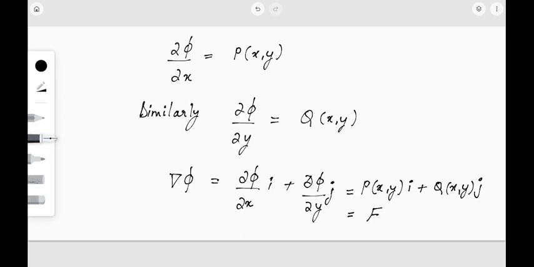So what is meant by this? This means that F is the gradient of some scalar function, which implies F is conservative, right? That was the definition of a conservative vector field. So I hope the proof is clear for you guys. It is a simple proof. We just had to consider the fact that the path of the integral is independent, and that proves the theorem by taking the partial derivative of the function phi.